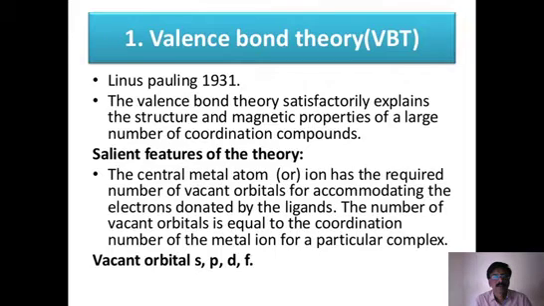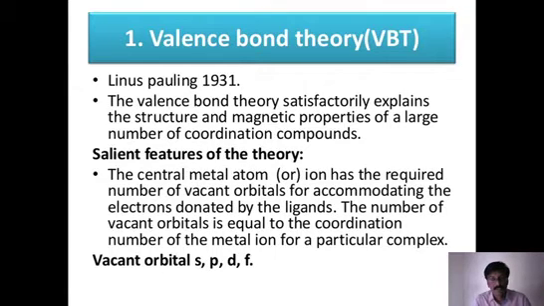This mostly explains the structure, whatever the structure and the shape geometry of the complex, and it explains magnetic property, and also it explains what is the basic nature of the complex. And of course, there are certain features which we generally cover from using valence bond theory. It could explain so many things.